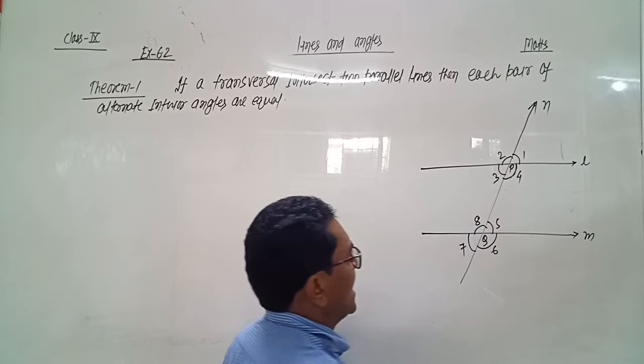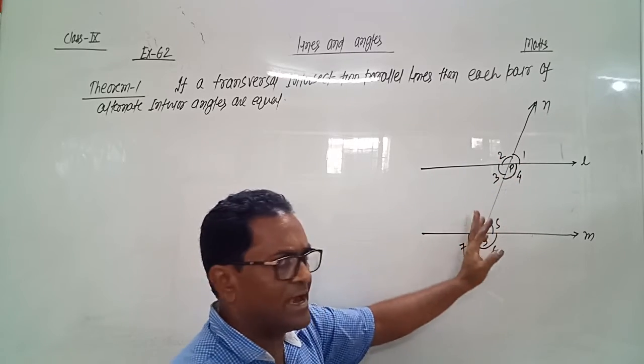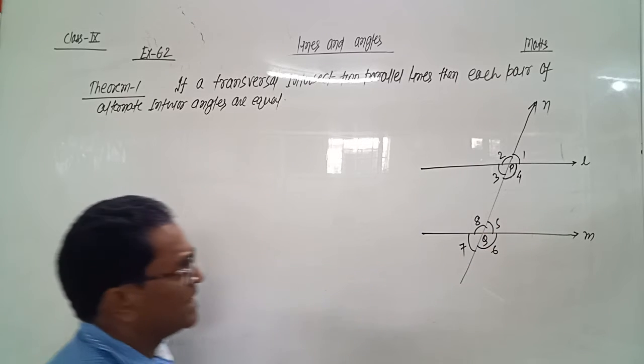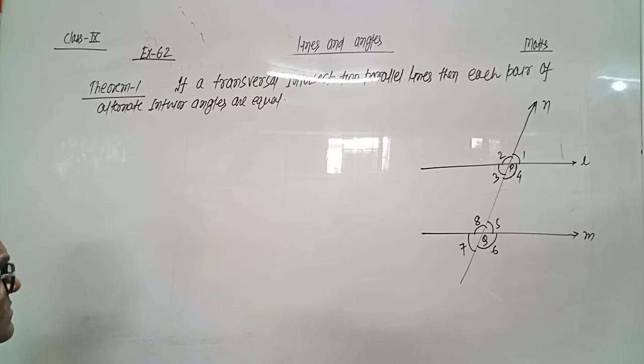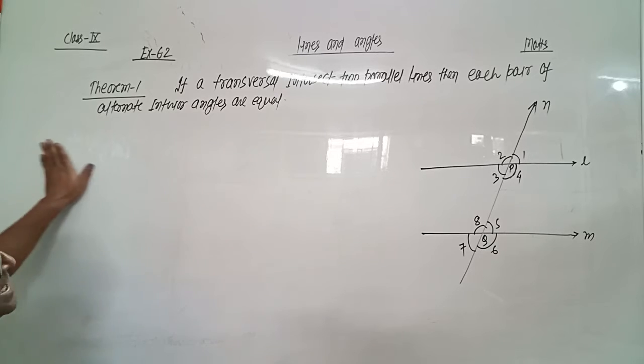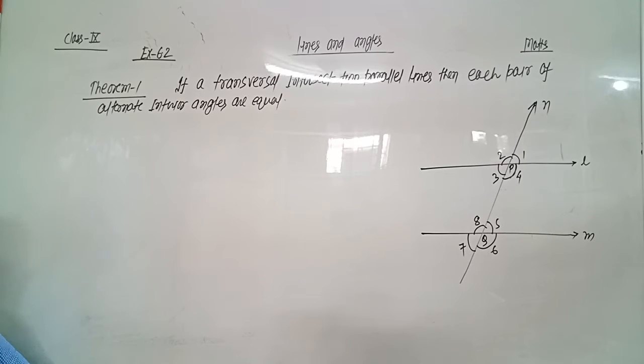There are two parallel lines L and M, and N is the transversal. So if a transversal intersects two parallel lines, then each pair of alternate angles are equal.